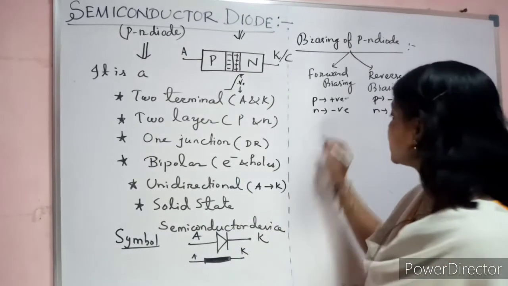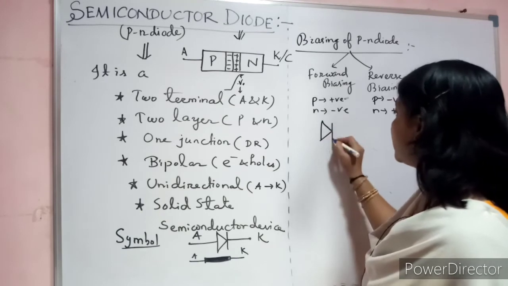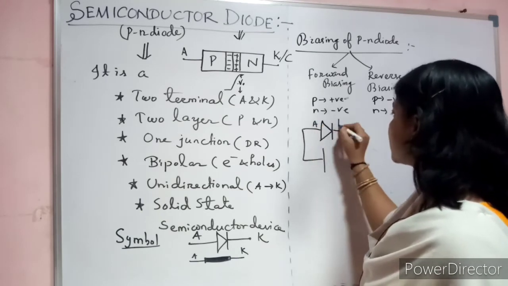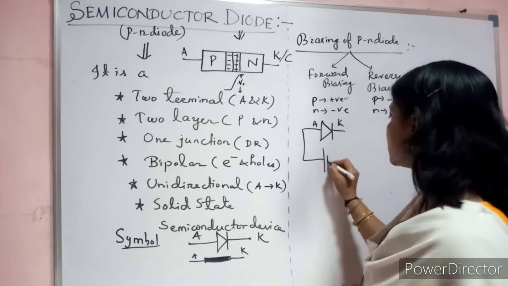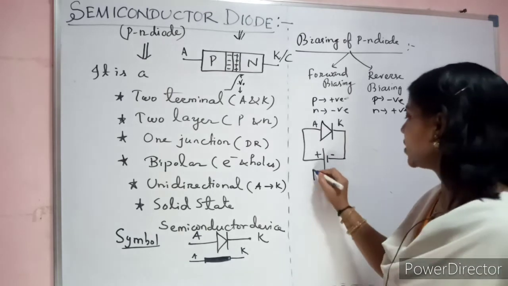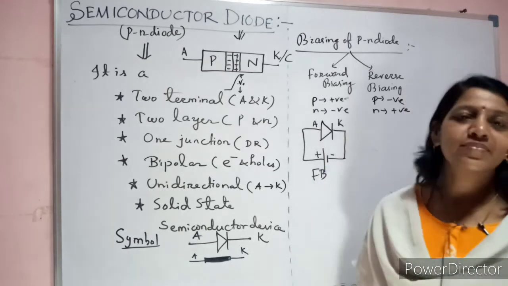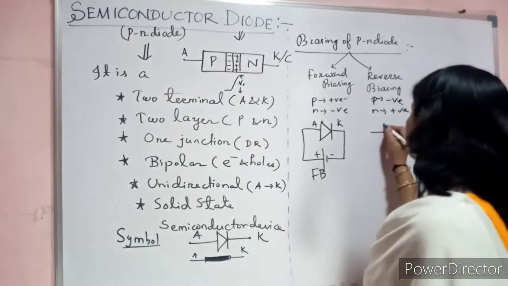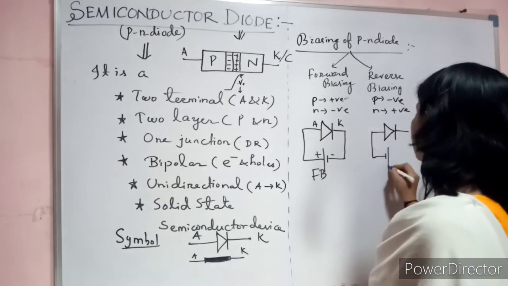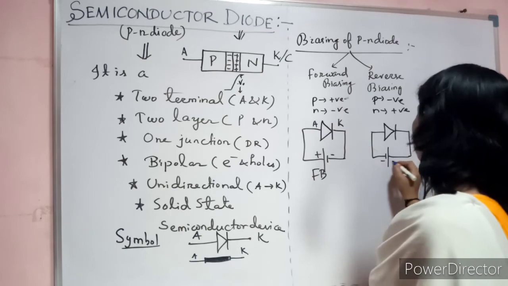So forward bias, this is the symbol of diode. This is anode, this is cathode. Anode connected to positive, cathode connected to negative. This is called forward biasing. Clear? Now come to reverse bias. Take your diode, give your anode to negative and cathode to positive.